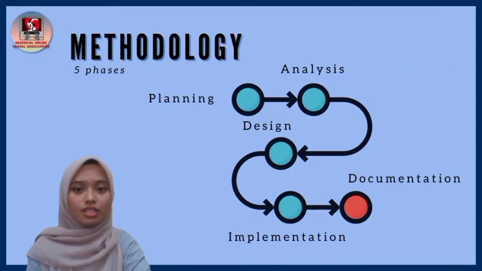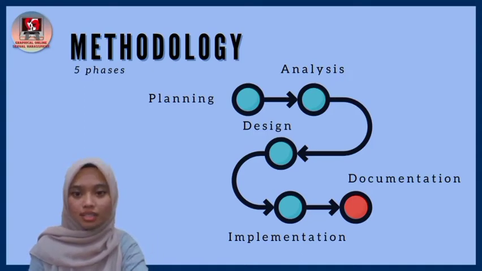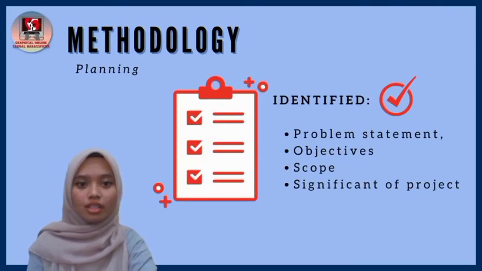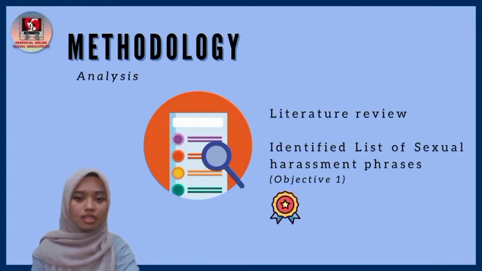The project adapts SDLC activities into 5 phases consisting of planning, analysis, design, implementation, and documentation. For the planning phase, the deliverables are the problem statement, objective, scope, and significance of the project. The second is the analysis phase, which covers the literature review and the list of sexual harassment phrases identified. This is the first objective of this project.